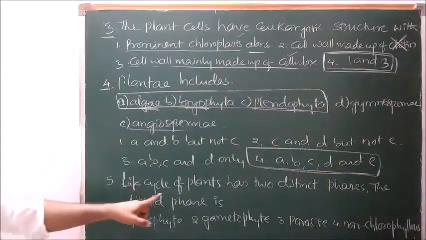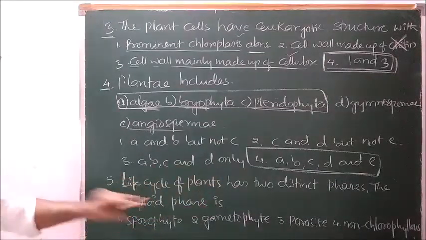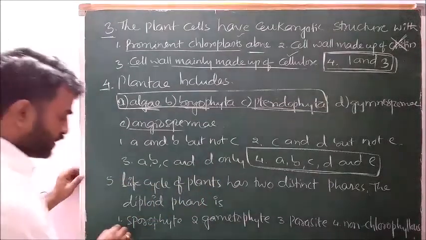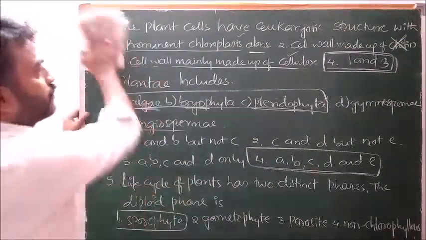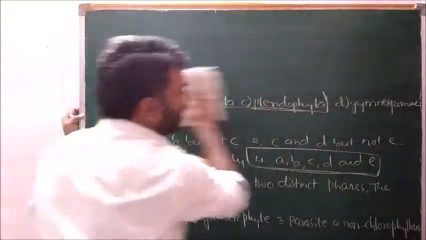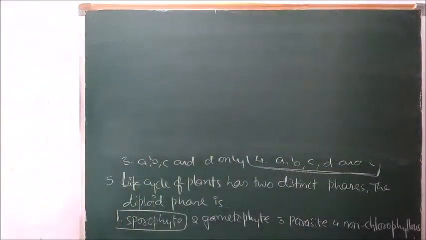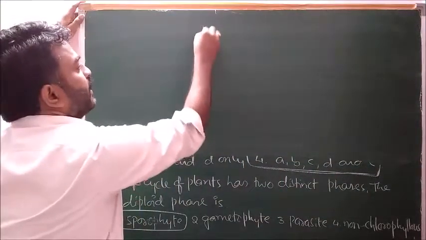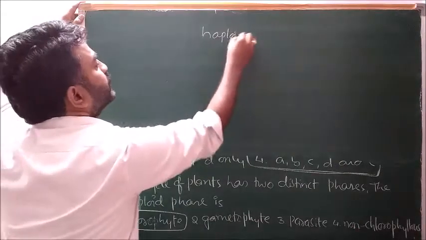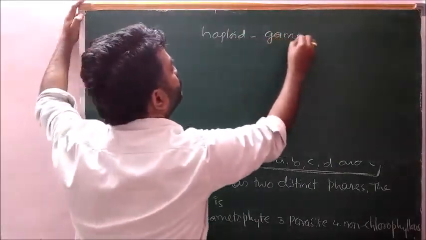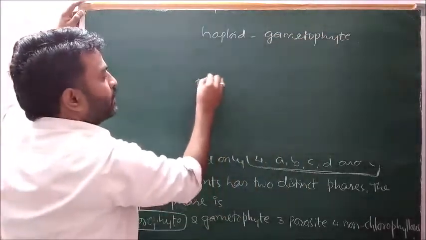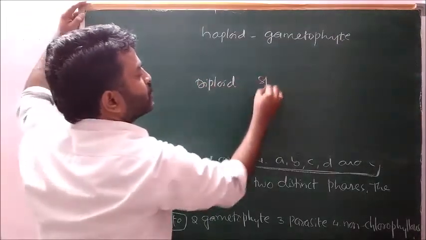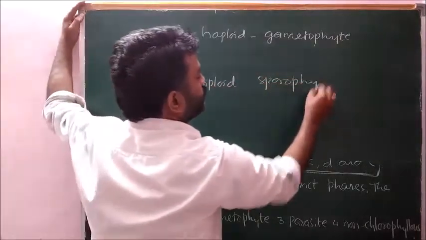Next, life cycle of plants has two distinct phases. The diploid phase is sporophyte, correct answer. Gametophyte, wrong. Parasitic, wrong. Non-chlorophyllous, wrong. In any plant, algae to angiosperms, a haploid phase called gametophyte, which reproduces by sex hormone, and a diploid phase sporophyte.